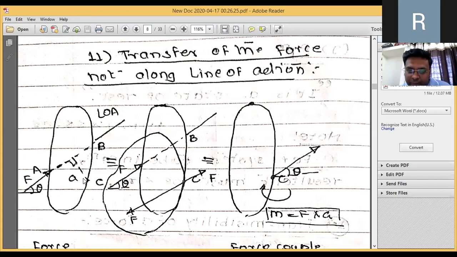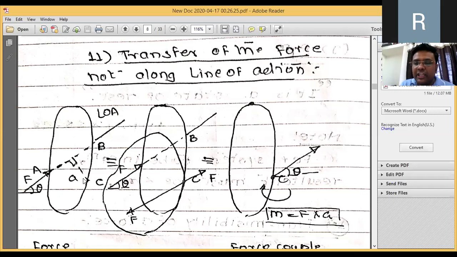The effect of the force at that point is nothing but its movement. So while transferring it, the force will also transfer, and in addition to that, there will be the addition of the movement at that particular point. Are you getting the point or not?